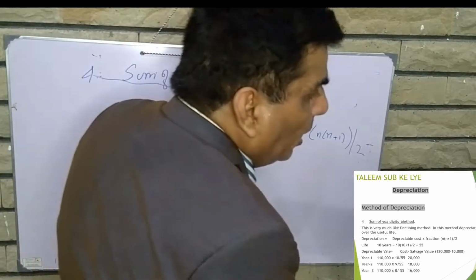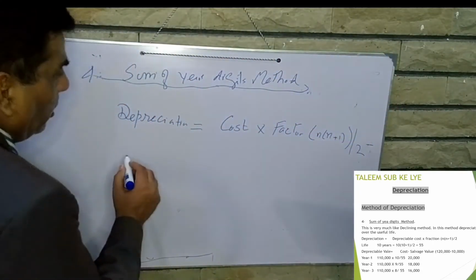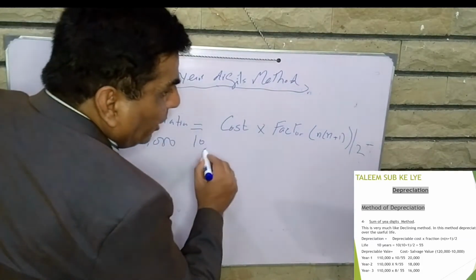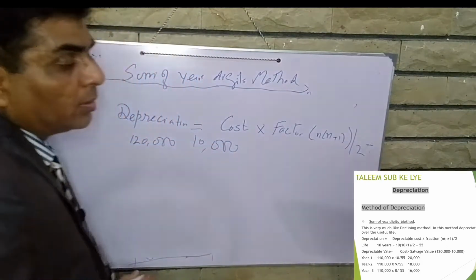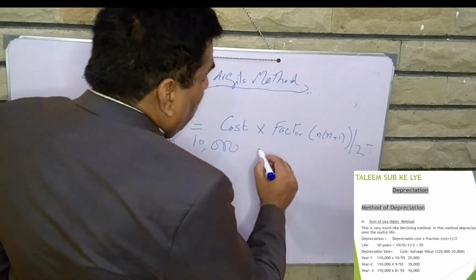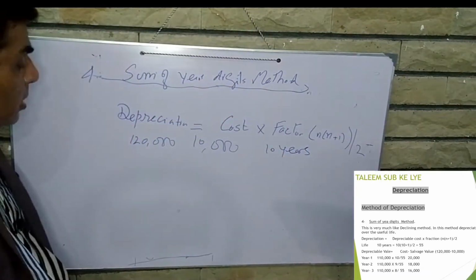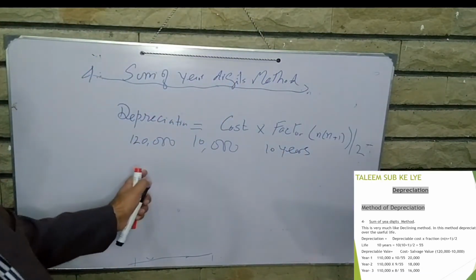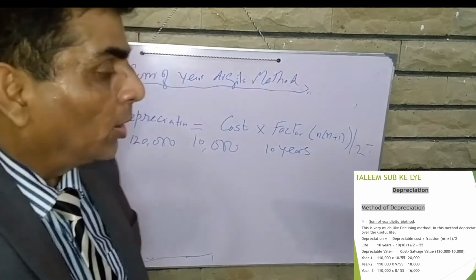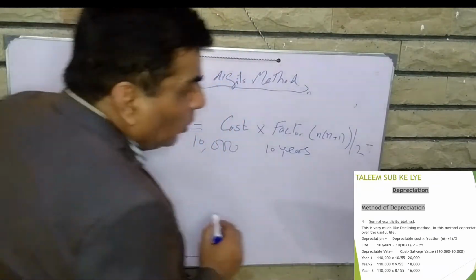Suppose a machine costs 120,000. The salvage value is 10,000 and the life is 10 years. So the cost of the machine is 120,000, the salvage value is 10,000 and the life of this machine is 10 years. So first we will calculate the factor of this one. How will we calculate the factor?